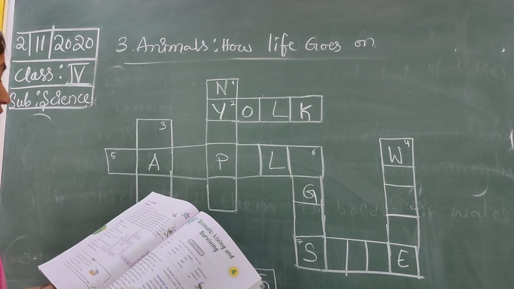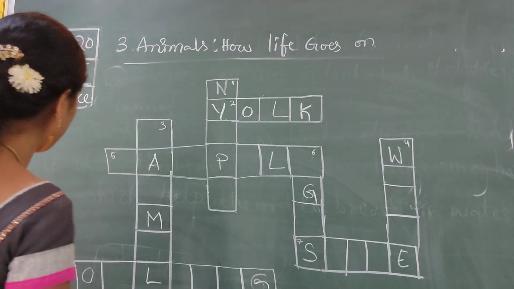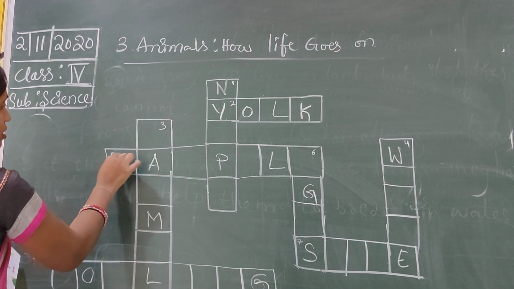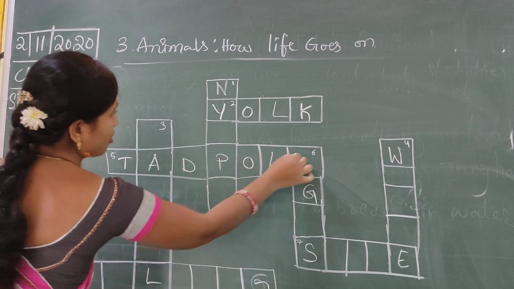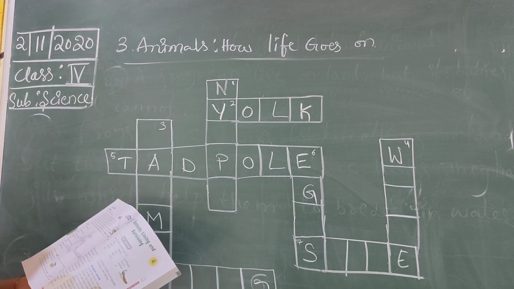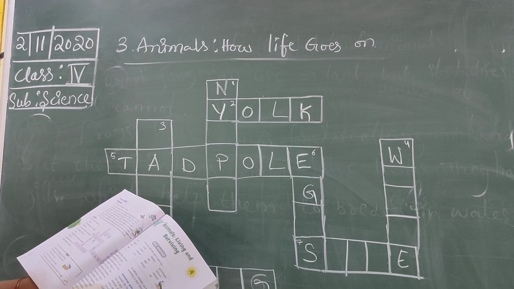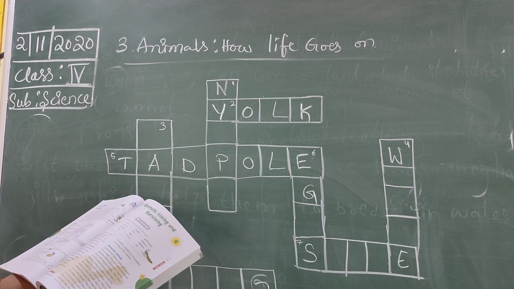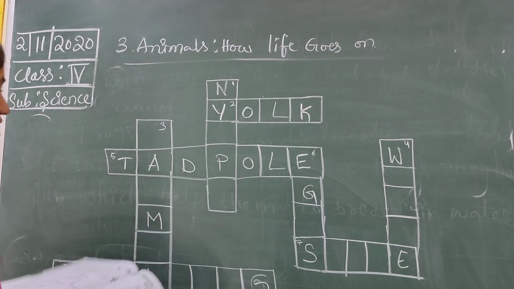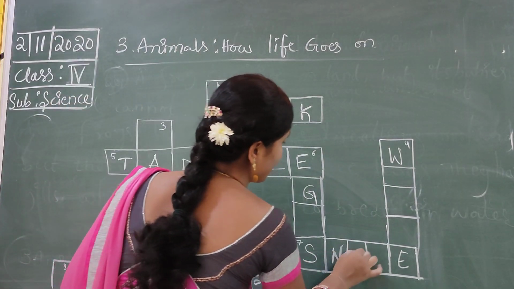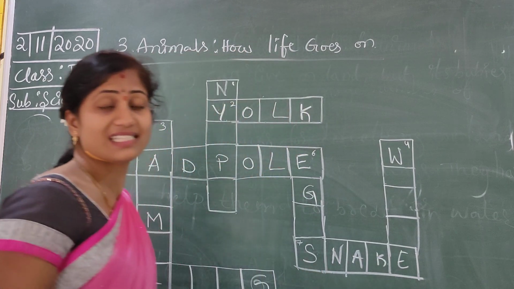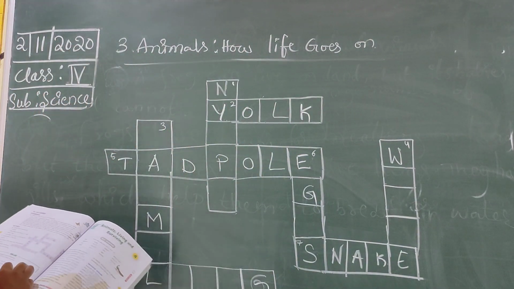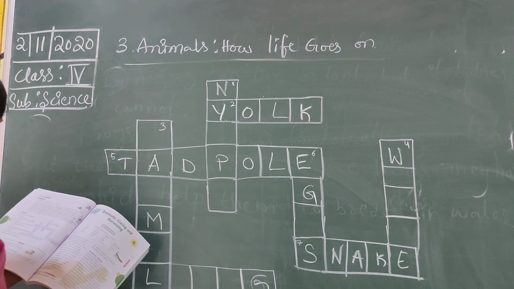Next, the baby frog: tadpole. You know very well, tadpole. Next, lays eggs in holes in the ground. What is the seventh one? Snake. S-N-A-K-E, snake. Lays eggs in holes only, no? Next, down.